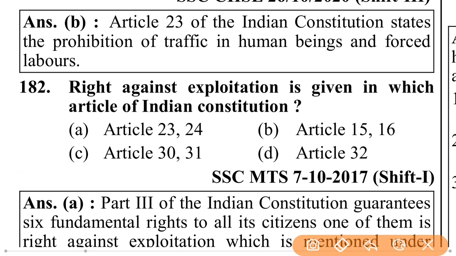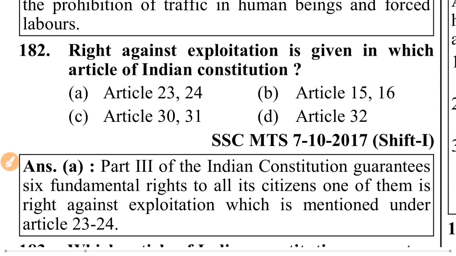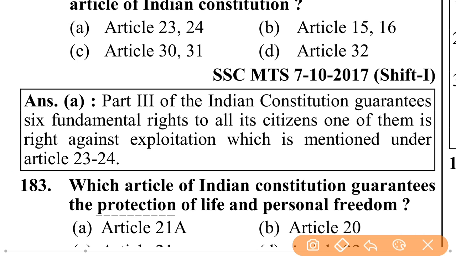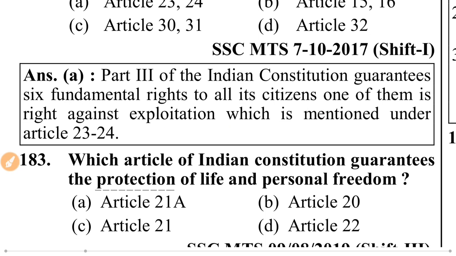Rights against exploitation are given in which articles of the Indian Constitution? Articles 23 and 24. Part 3 of the Indian Constitution guarantees 6 fundamental rights to all citizens. One of them is the right against exploitation, which is mentioned under Articles 23 to 24.